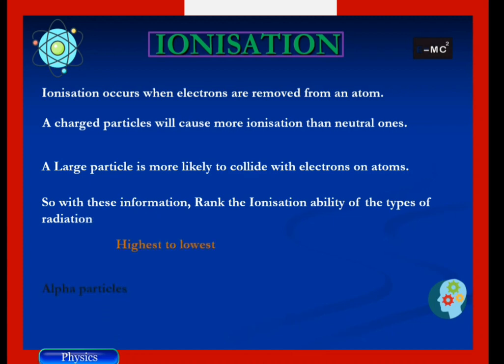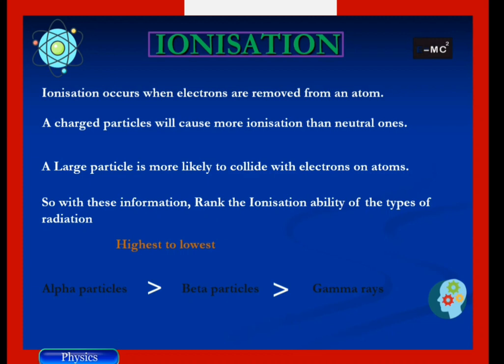So alpha particles have the highest ionization ability, followed by beta particles, and finally gamma radiation. In that order, alpha particles, because of their mass and also because they are positively charged, can easily ionize atoms.